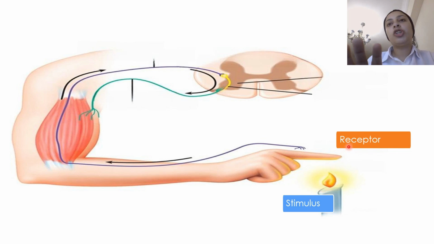They detect any change happening away from the optimum and change this stimulus into something called an electrical impulse.